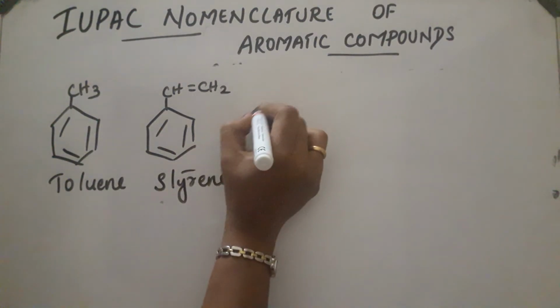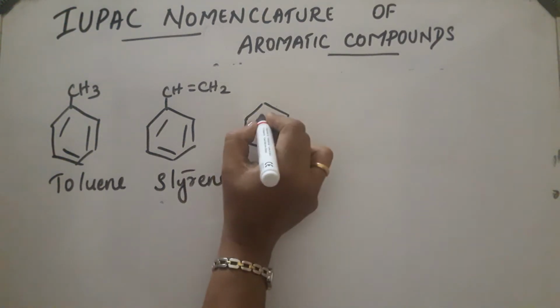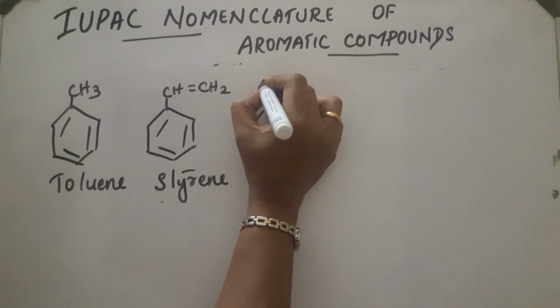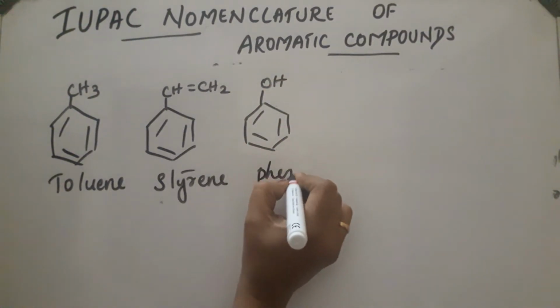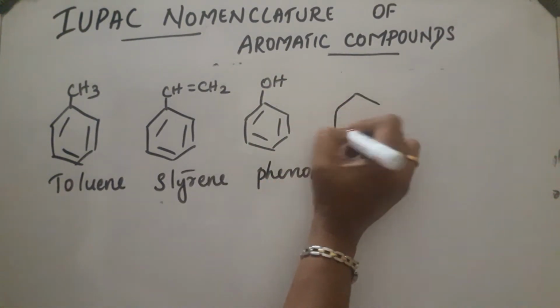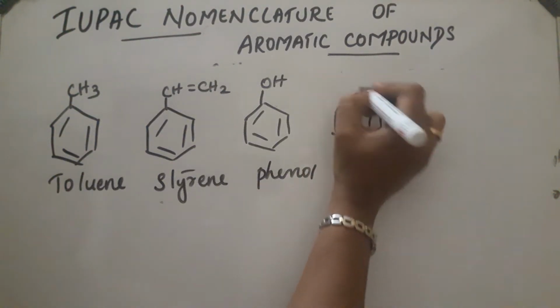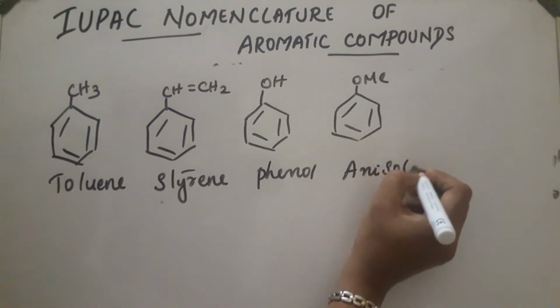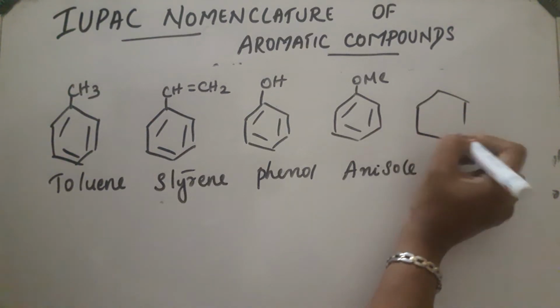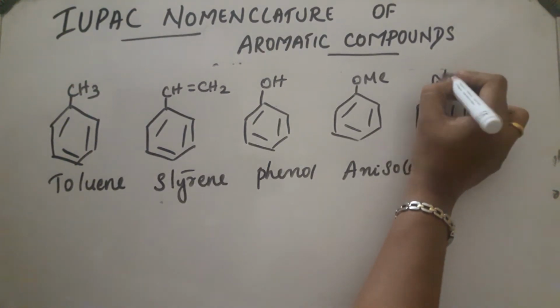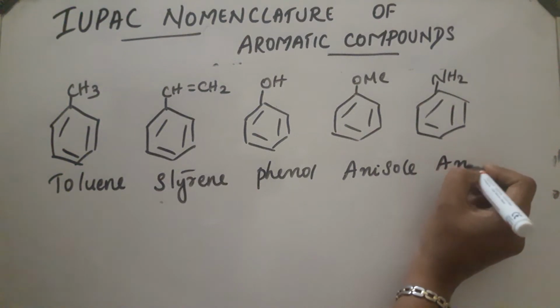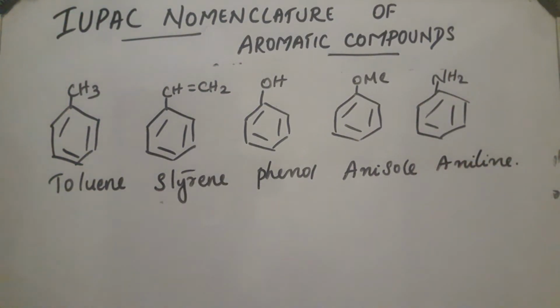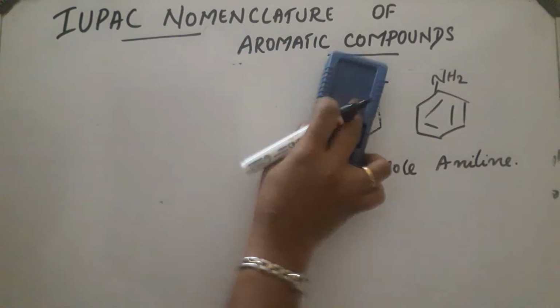Okay, next, consider this compound, OH is attached, which is phenol. Alkoxy group OMe is attached. It's called anisole. Okay. If NH2 is attached, it's called aniline. So, this is another category of compounds. Their common names are used for naming. Okay. Next category.